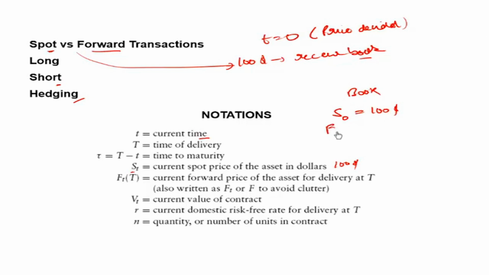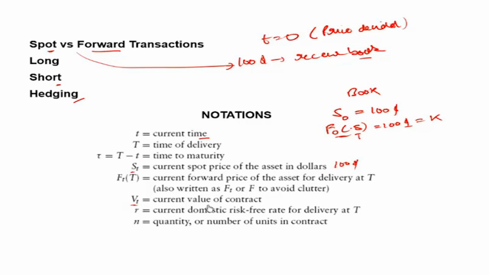The forward price is decided today, but the delivery is happening 6 months later, and is also $100. So we said that they will exchange the book for a price of $100 at T equal to 6 months. So this will be called the strike price of the forward. Sometimes we write it as K, or we will write it as the forward price decided today for a delivery at a time T, that is 0.5 years or 6 months from now.